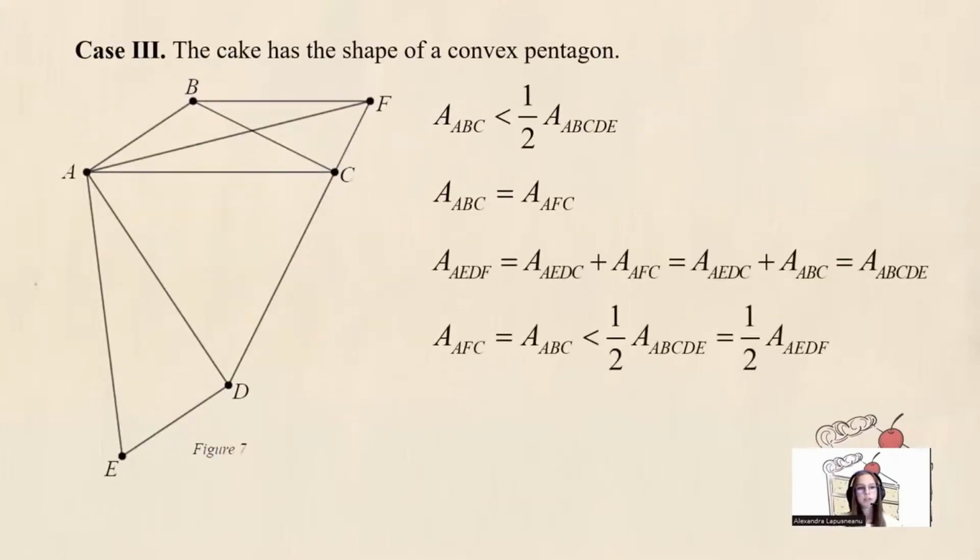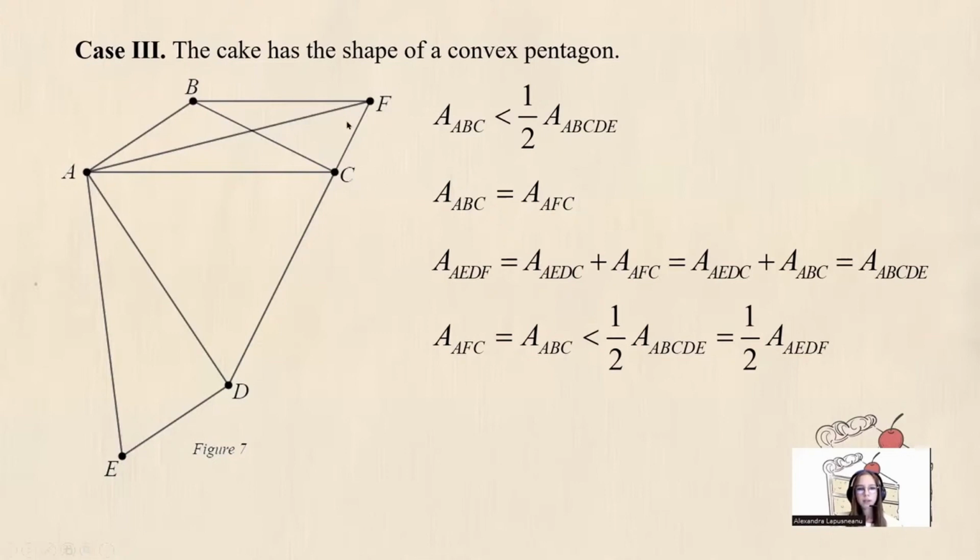Moving on to the next case, we consider that our piece of cake has the shape of a convex pentagon. In figure 7, we have ABCDE, an arbitrary convex pentagon. One of the triangles ABC or ADE must have an area which is less than a half of the area of the piece of cake. Now we presume without loss of generality that this triangle is ABC. We draw a parallel to AC through B, and that parallel intersects line CD in point F. Now the area of ABC is less than a half of the area of ABCDE, and the area of ABC is equal to the area of AFC.